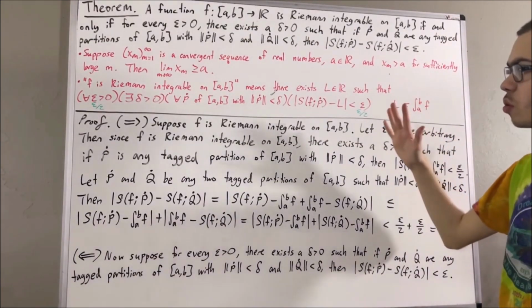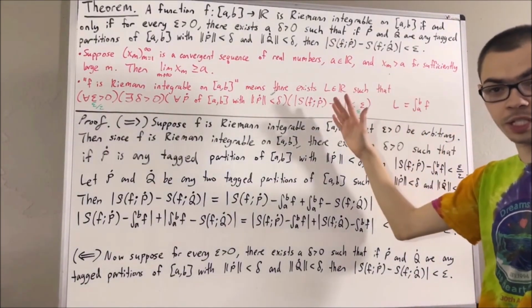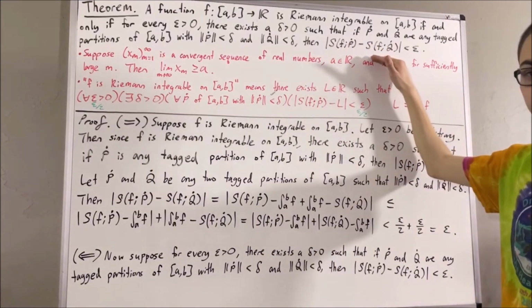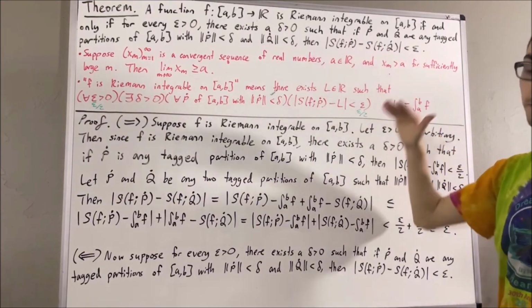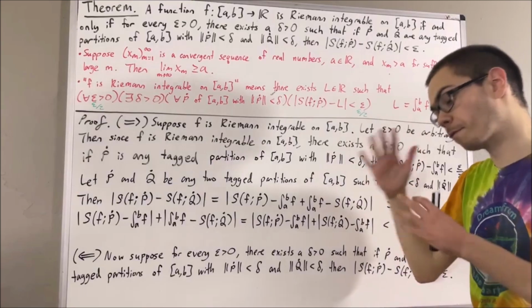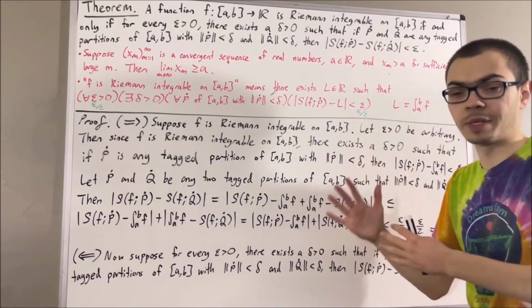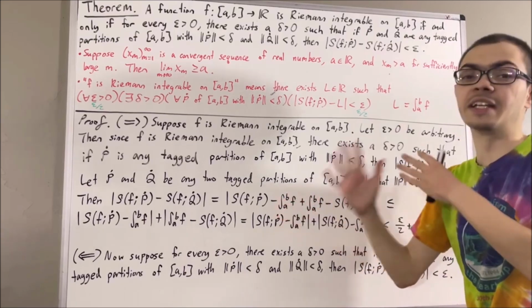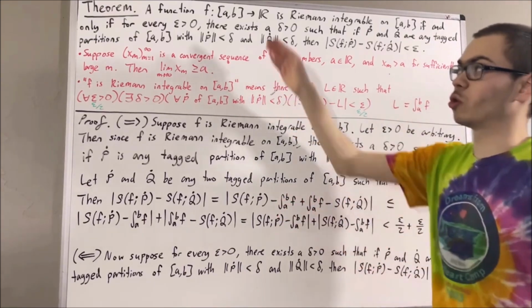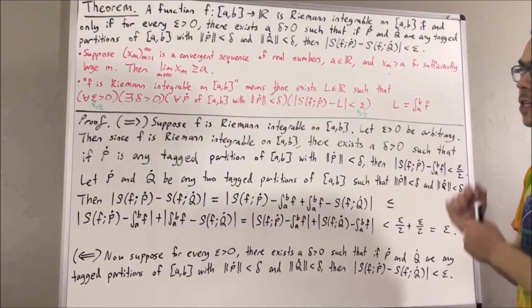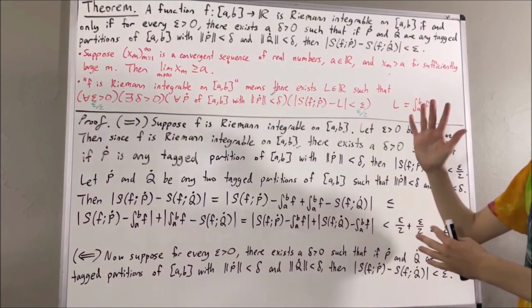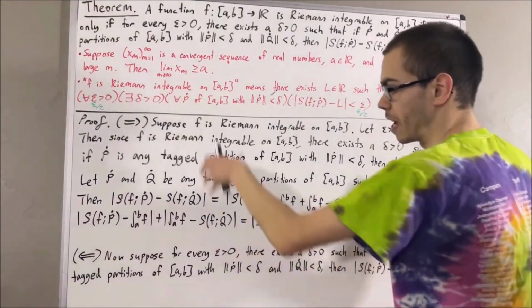Now the idea is we're going to construct a Cauchy sequence of Riemann sums. And therefore that sequence of Riemann sums will converge, and we're going to prove that the value that that sequence of Riemann sums converges to is in fact the integral of f. So to do that, since we ran out of room, let's move back up to the top.